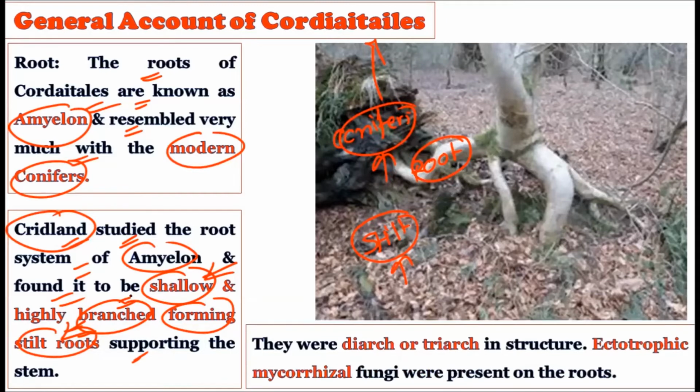Now consider this. They were diarch to tetrarch in structure, and ectotrophic mycorrhizal fungi were also present. See, very important, the mycorrhizae, that is endotrophic mycorrhizae and ectotrophic mycorrhizae.